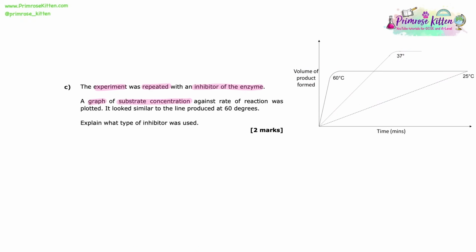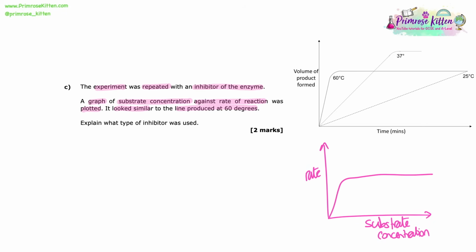The experiment was repeated, but with an inhibitor of the enzyme. A graph of substrate concentration against rate of reaction was plotted. It looked similar to the line produced at 60 degrees. Okay, so this time they are repeating an experiment with the enzyme, but instead of changing the temperature, they've added an inhibitor. And so what they've done is they've then plotted this little graph. So it's not the same graph because that's time versus volume of product. The graph they've drawn for this one is substrate concentration and rate. And they said the line looks similar to the 60-degree line. So that means it goes up and then it flatlines.